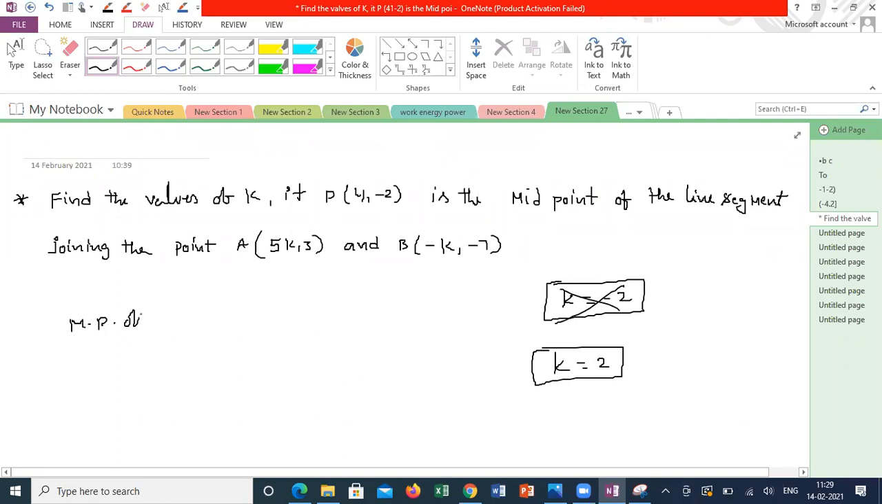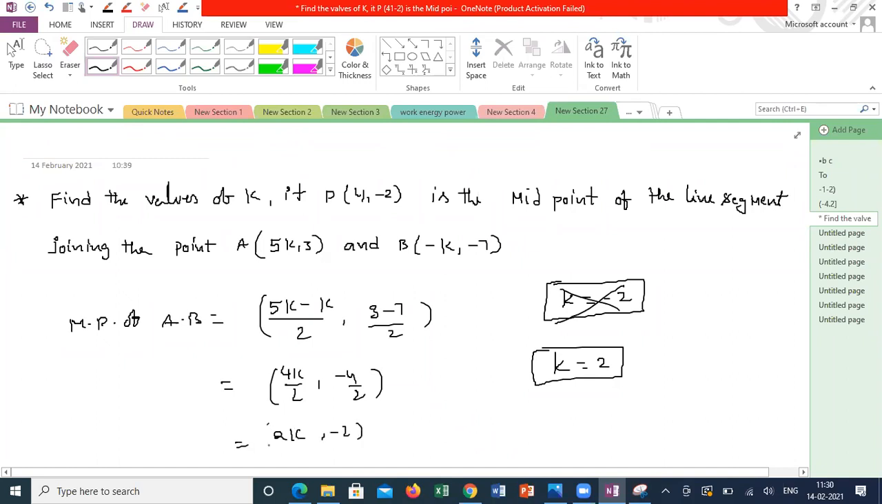Midpoint of AB is how to write? (5k minus k)/2, (3 minus 7)/2. Am I right? 4k/2, minus 4/2. This is 2k, minus 2, which is equal to 4, minus 2. If I am comparing the coordinates, x should be equal to x. So k is equal to 2. So simple. Shall I go for one more question from coordinate geometry?